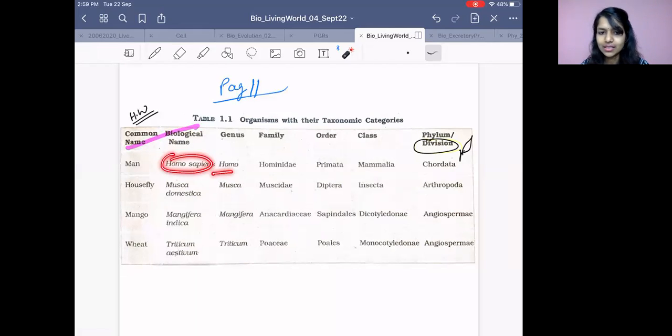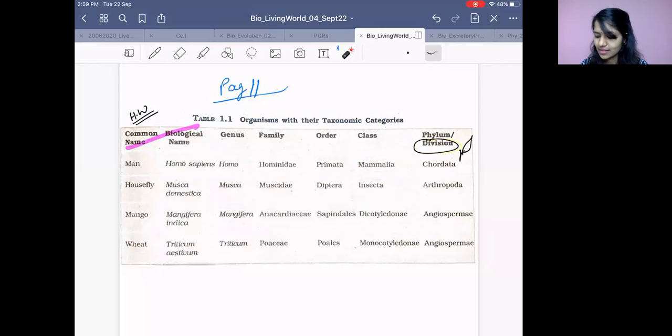What is the genus? What's the family? What's the order? Then what's the class? What's the phylum or division? If it is animal, you will use the term phylum. If it is plant, you will use the term division. Yes, I hope everyone has learnt it.